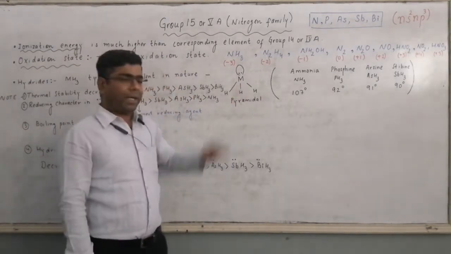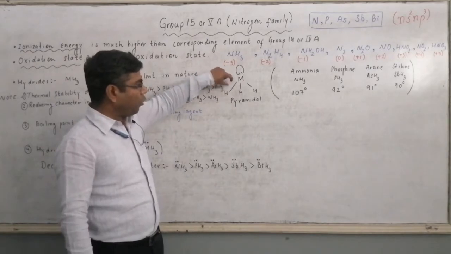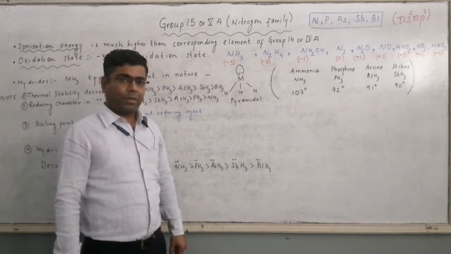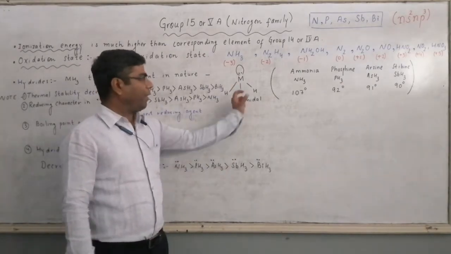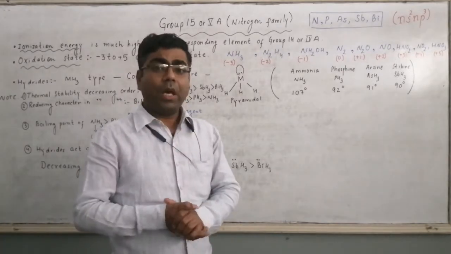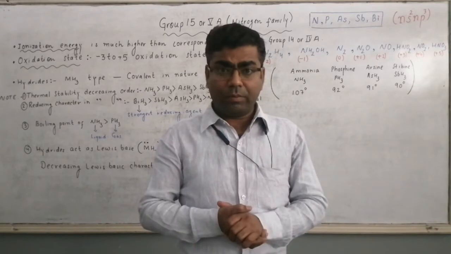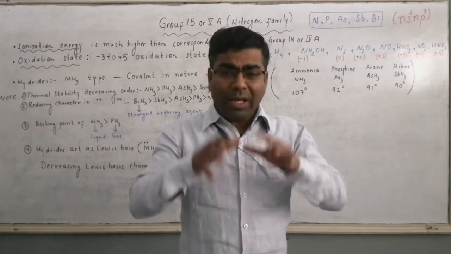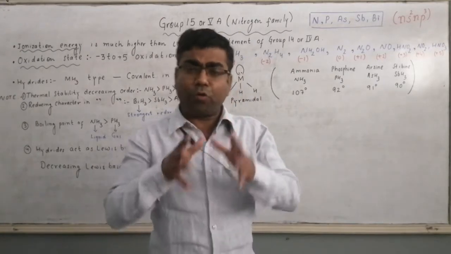Due to its higher electronegativity, this nitrogen will attract the shared pair of electrons towards itself, the shared pair from this bond towards itself and the shared pair from this bond towards itself. As a result, electron density will increase over the nitrogen atom, which will cause repulsion between the electron pairs.